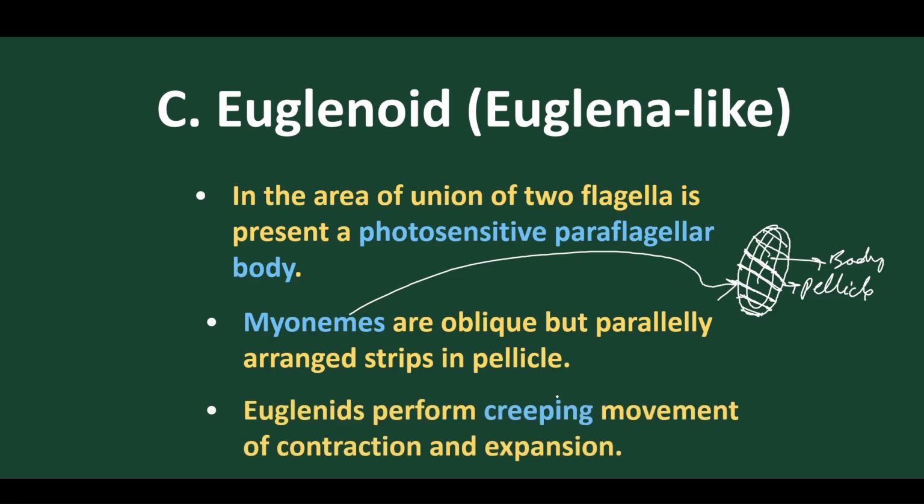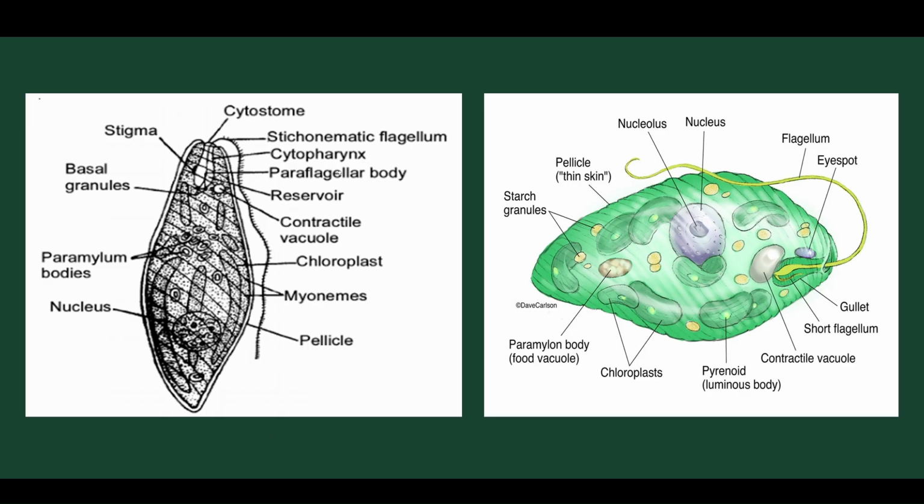And euglenoids show creeping movement. Suppose this is a surface, so they move by creeping. This type of movement is due to contraction and relaxation. Creeping movement is only possible by contracting and again relaxing, again contracting, again relaxing. This is the contraction and expansion of this particular organism. Let's discuss the structure. For example, this is the upper part present.